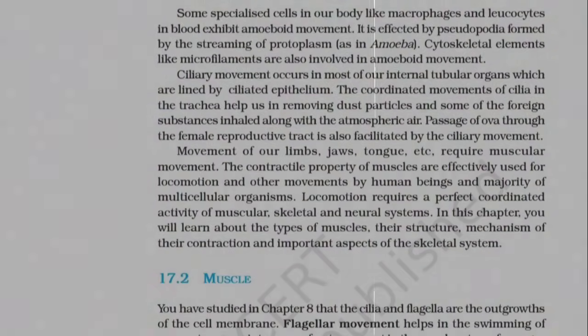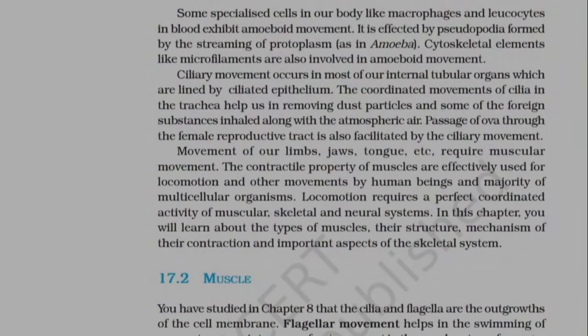Movement of our limbs, jaws, tongue, etc., require muscular movement. The contractile property of muscles is effectively used for locomotion and other movements by human beings and the majority of multicellular organisms. Locomotion requires a perfectly coordinated activity of muscular, skeletal, and neural systems. In this chapter, you will learn about the types of muscles, their structure, the mechanism of their contraction, and important aspects of the skeletal system.